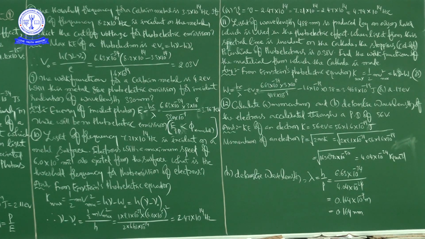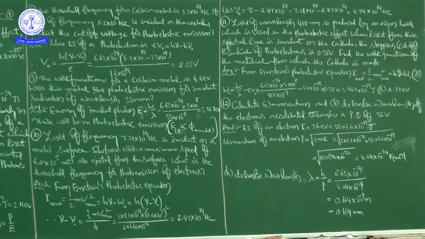4.74 into 10 to the power of 14 Hz. This is the value of the threshold frequency for photoemission of electrons regarding these two given values. Okay, right. Next problem, that is problem number 11.